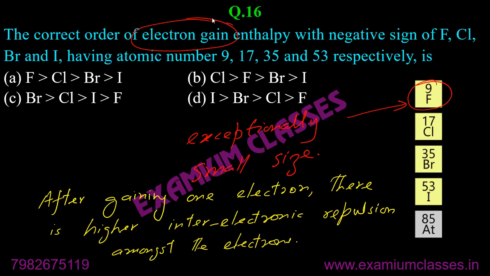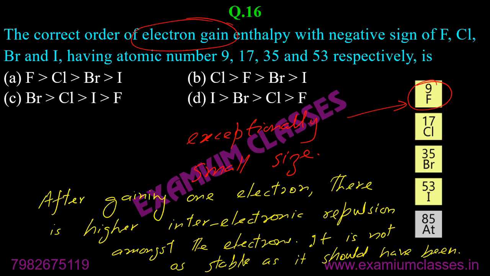What is the exception here? Good. Because there is higher interelectronic repulsion in fluorine, it is not as stable as it should have been. Means the electrons which are already present do not welcome the incoming electron. So less energy is released.